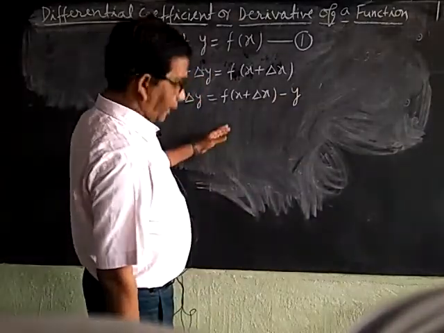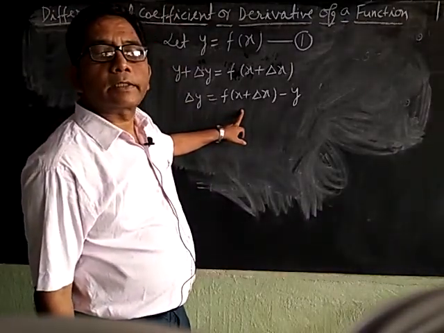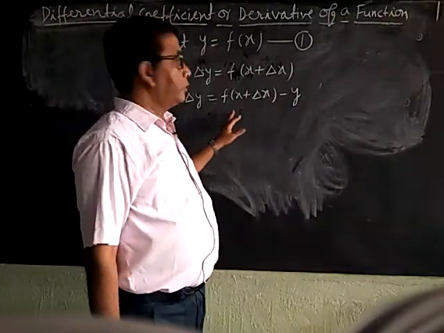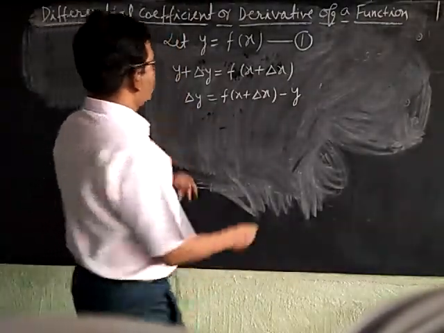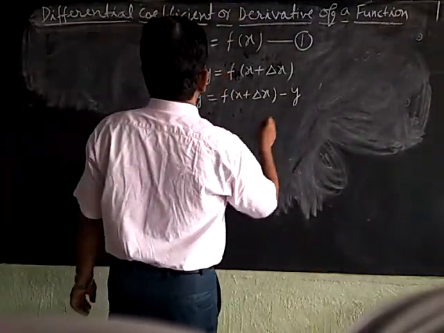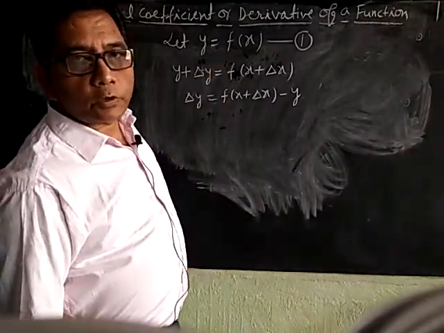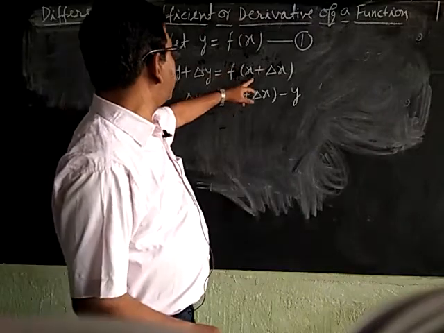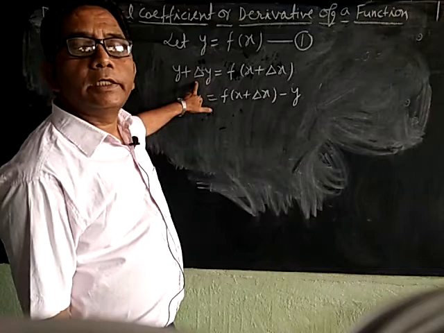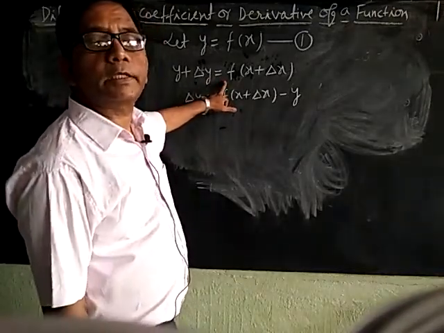Now we will divide both sides by delta x. Or you can also say, suppose this is my second equation. Our first equation is y is equal to f(x), and suppose delta x is the small increment in x and delta y is the corresponding small increment in y, then y plus delta y is equal to f(x plus delta x).